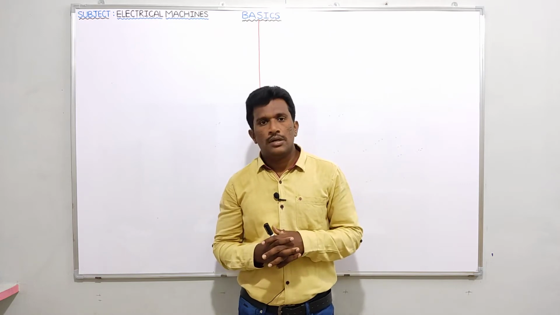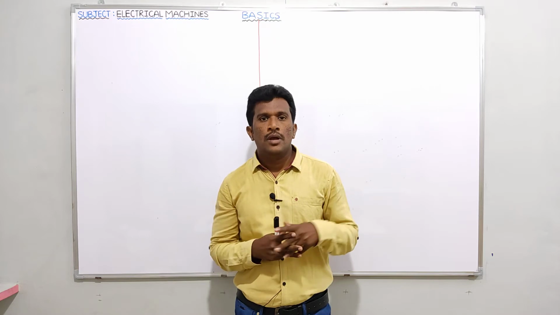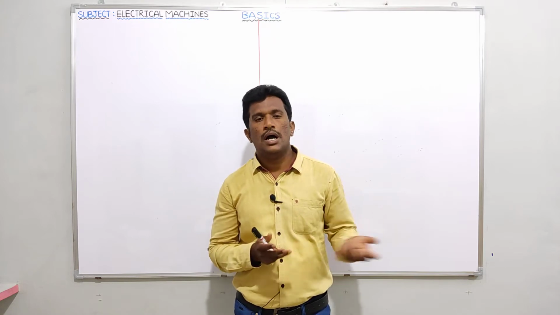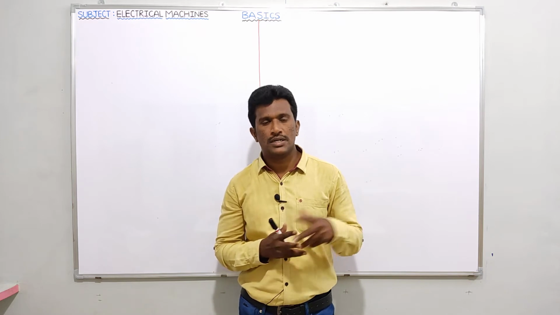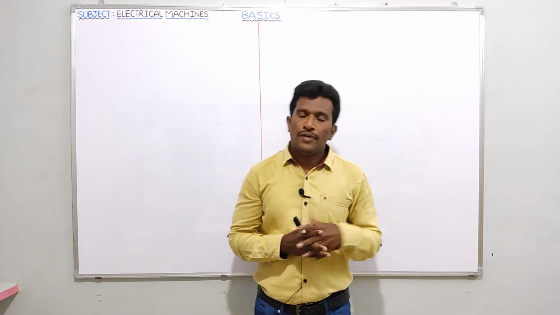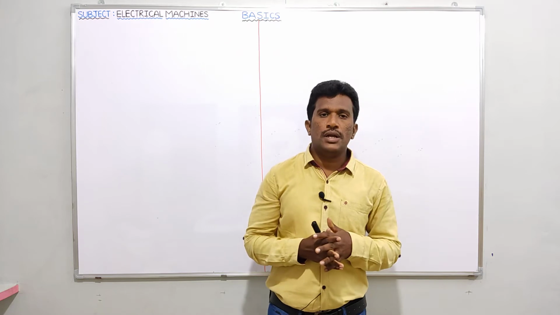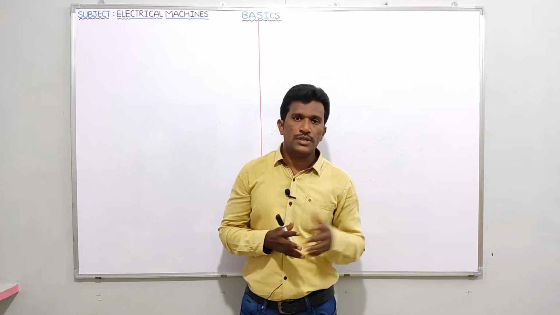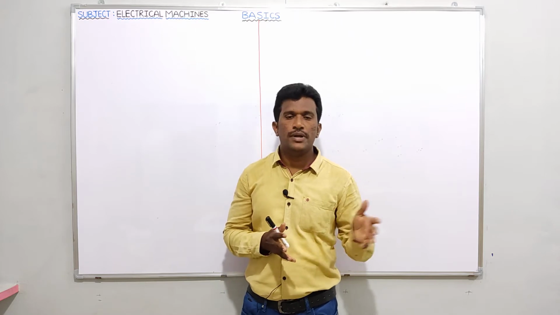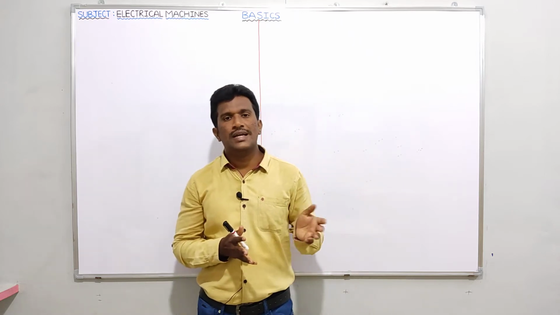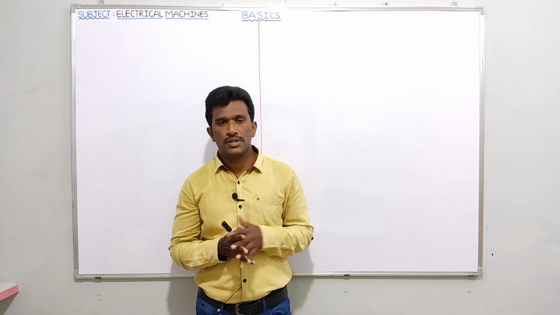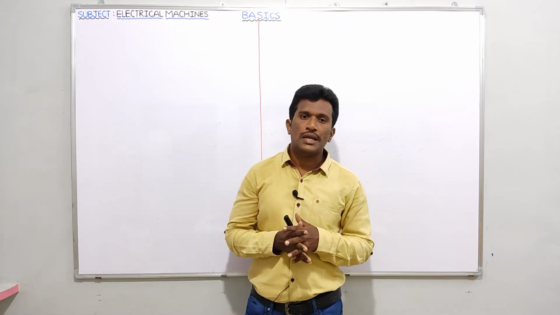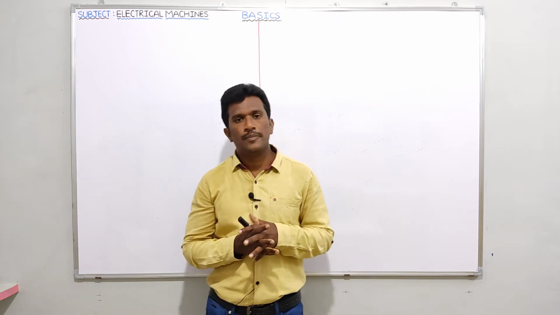Very simple. In the last video, we discussed that according to Faraday, EMF will be induced if there is RTV or RSV between conductors and magnetic field. In RTV, relative time variation, conductors are stationary and the magnetic field is time variant, so rate of change of flux linkage will be possible and EMF will be induced. That EMF we called static EMF. Example, transformers. The direction of static EMF is given by Lenz law.